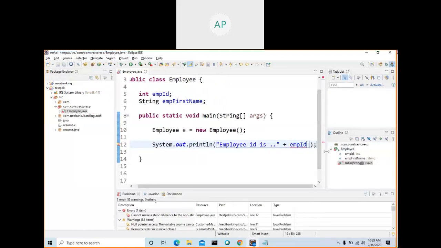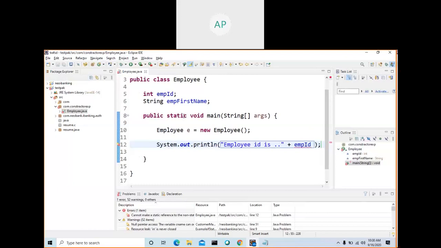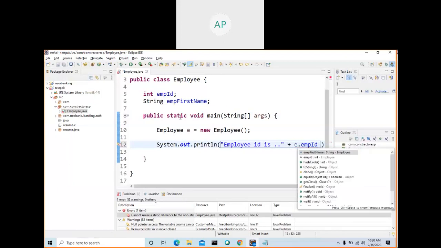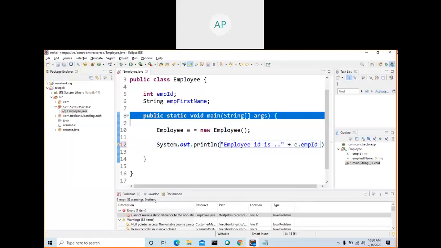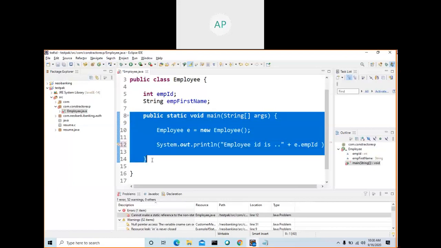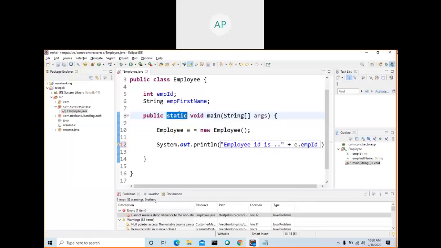Why are we getting an error here? Because this is a static method. Already we read it. In a static method, you cannot refer to a non-static variable. You cannot access a non-static variable, but through an object you can access it. This method is a static method because you apply the keyword static. From a static method, you cannot access a non-static variable.